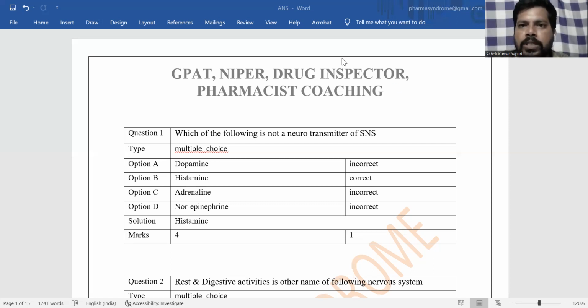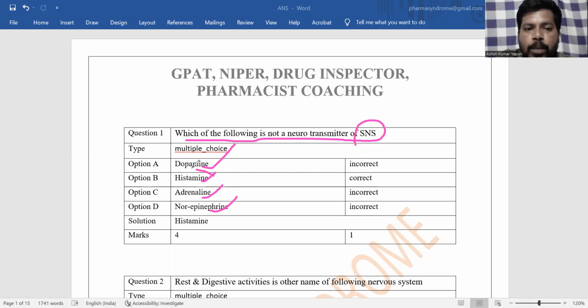The first MCQ is, which of the following is not a neurotransmitter of sympathetic nervous system? You know, the sympathetic nervous system is also known as the adrenergic nervous system. The neurotransmitters in the sympathetic nervous system are adrenaline, noradrenaline, as well as dopamine. Combined, these three are called monoamines as well as catecholamines: adrenaline, noradrenaline, dopamine. And here, the options are histamine, adrenaline, norepinephrine and dopamine.